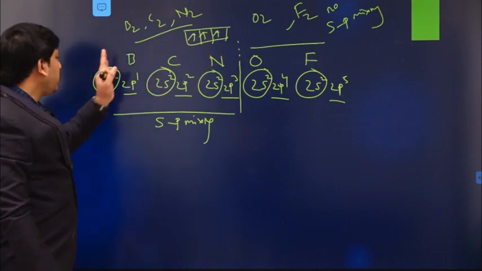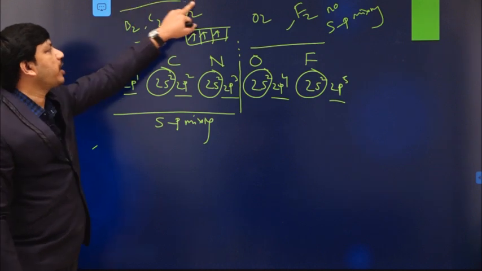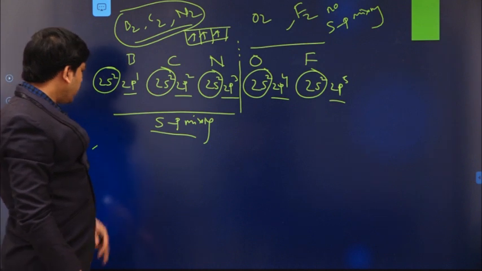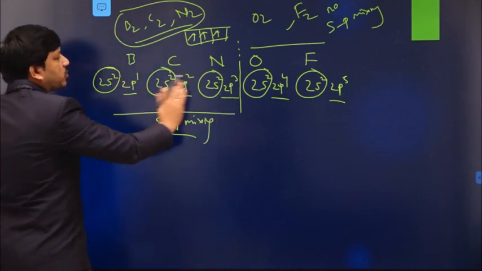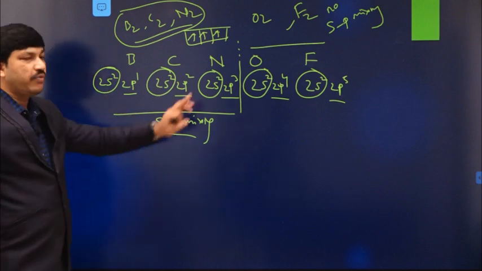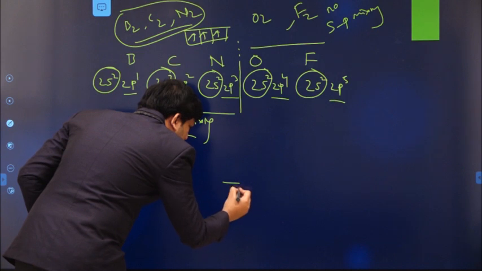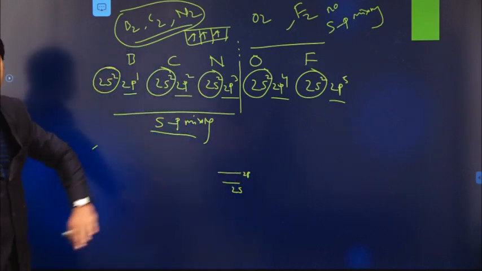Before that, when boron, carbon or nitrogen form the corresponding diatomic molecules, there is always an sp mixing concept. That is mainly because in all these cases we have partially filled configurations, with fewer electrons. The energies of the 2s level and 2p level are very close to each other.